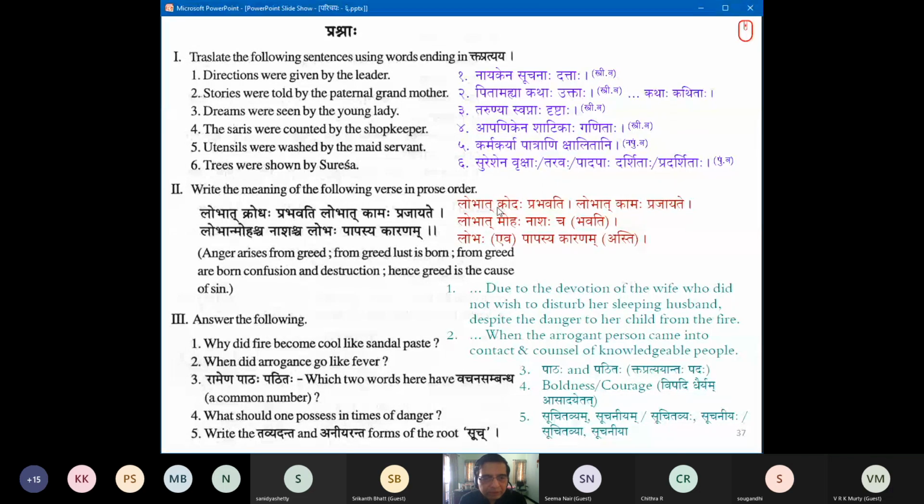So here, for example, see: lobhat krodha prabhavati, lobhat kamaha prajayate, lobhat mohaha nashaha cha, in brackets bhavati, then lobha eva papasya karanam asti. You can add like this. So many sentences will emerge from it.